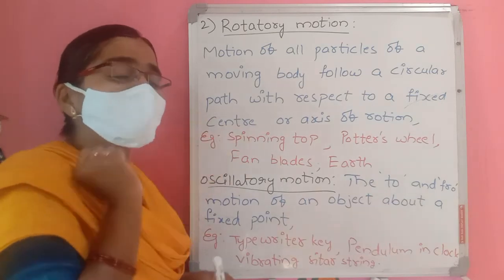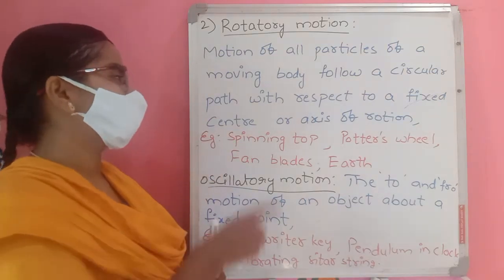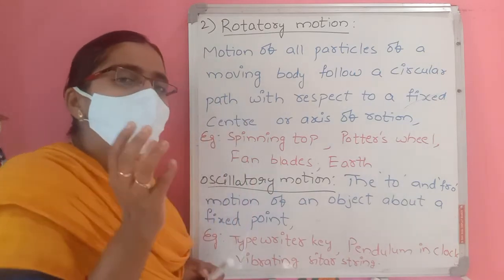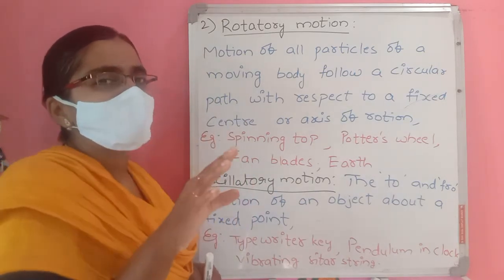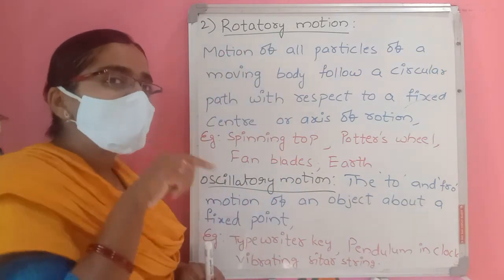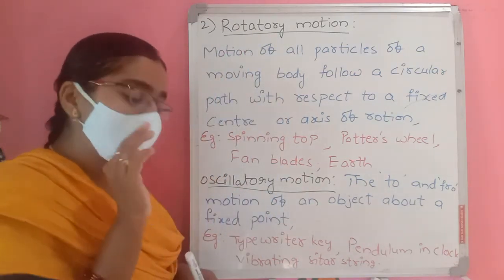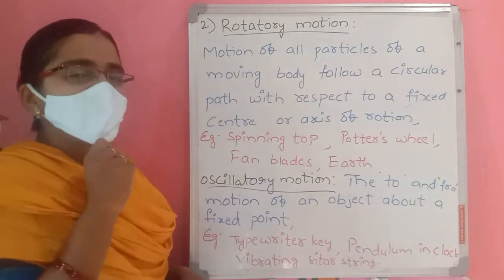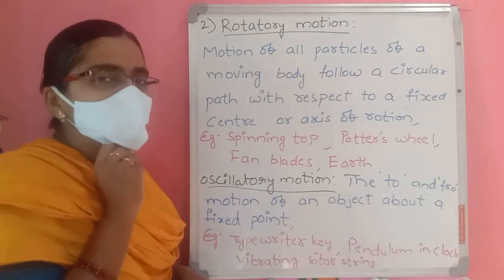Curvilinear motion is translatory motion. So motion of earth around the sun is both translatory motion and rotatory motion. In the translatory motion, which motion is this? Curvilinear motion.